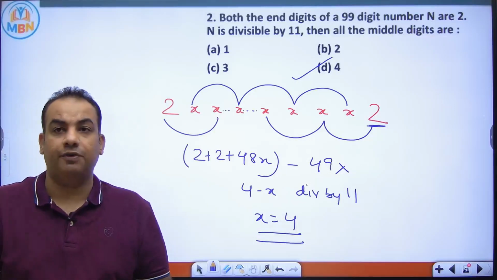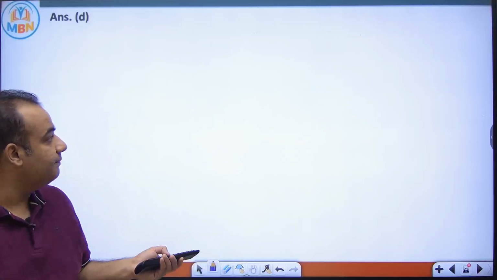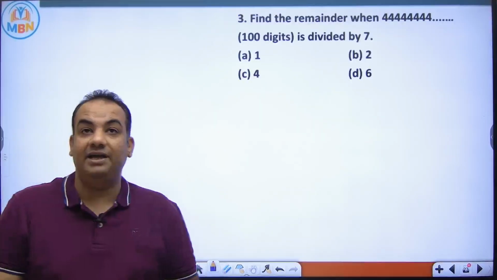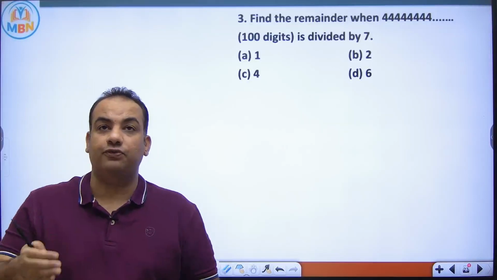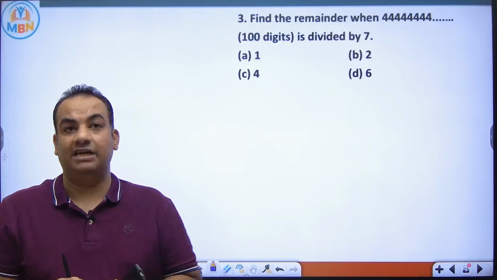So, a good question from a previous year. Now see the next question. Find the remainder when 4444... (100 digits) is divided by 7.